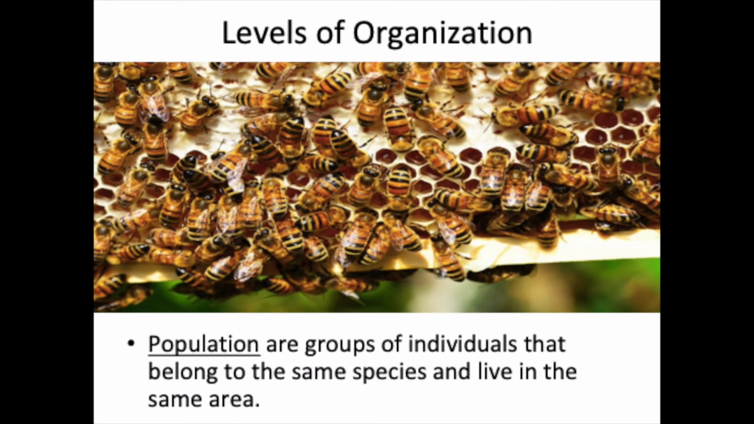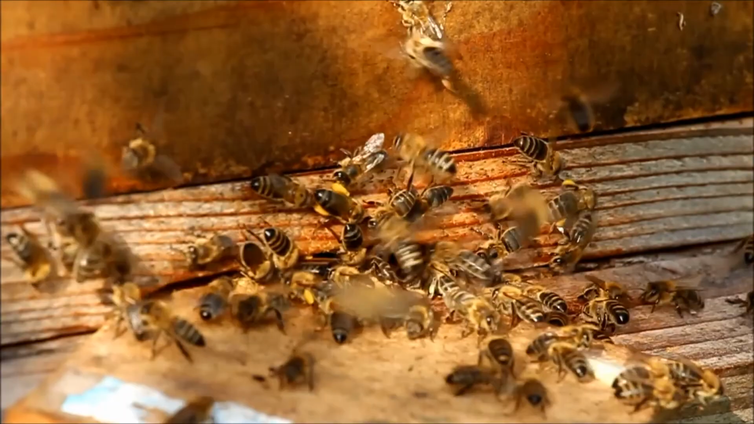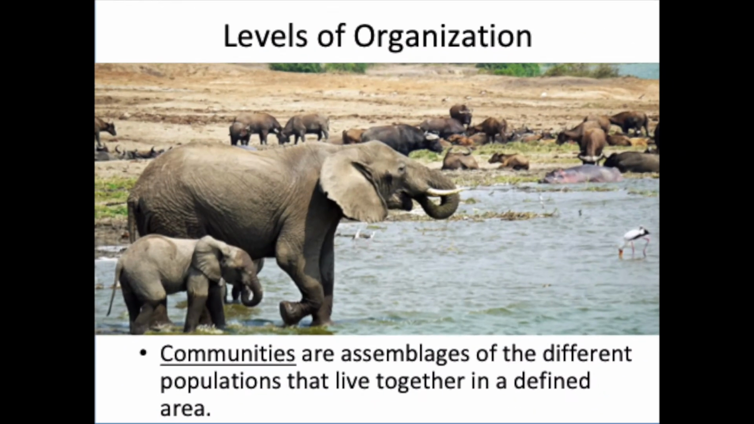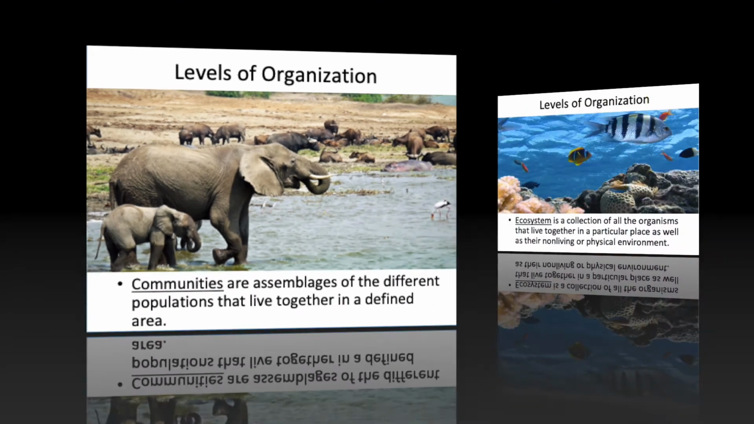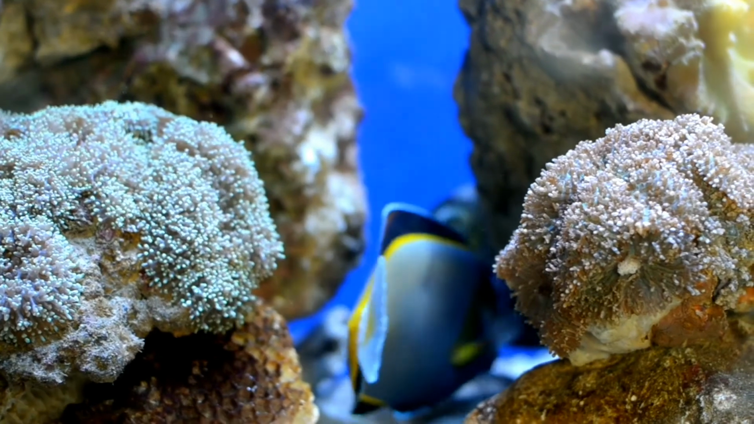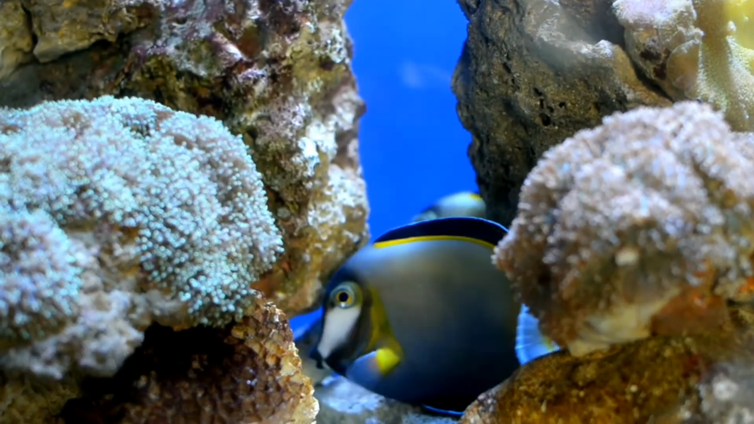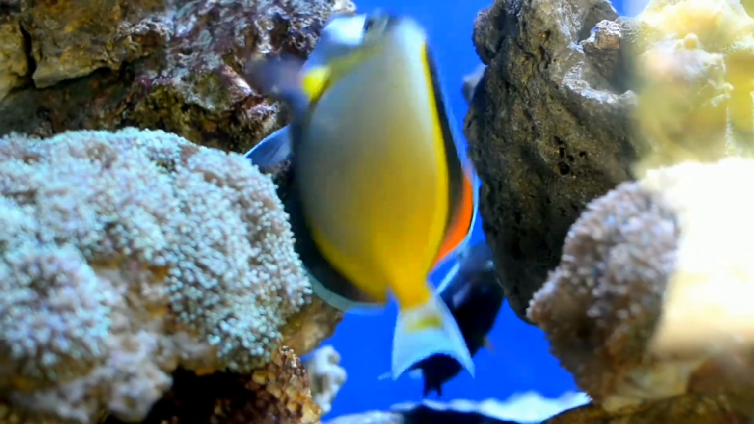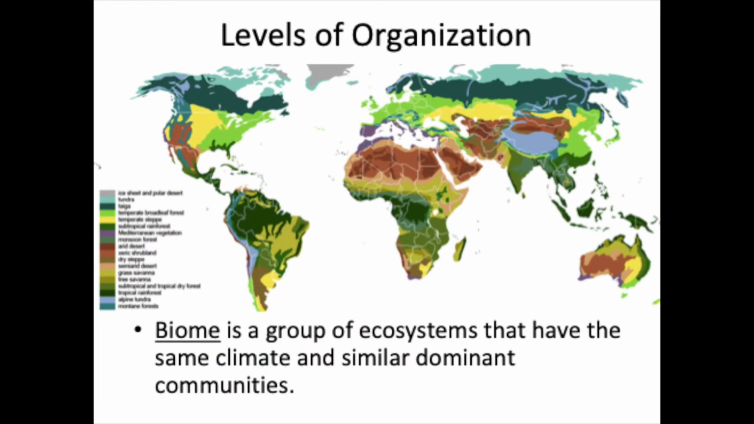Populations are groups of individuals that belong to the same species and live in the same area, whereas communities are assemblages of different populations that live together in a defined area. Ecosystems are a collection of all organisms that live together in a particular place, as well as their non-living or physical environment. Finally, a biome is a group of ecosystems that have the same climate and similar dominant communities.